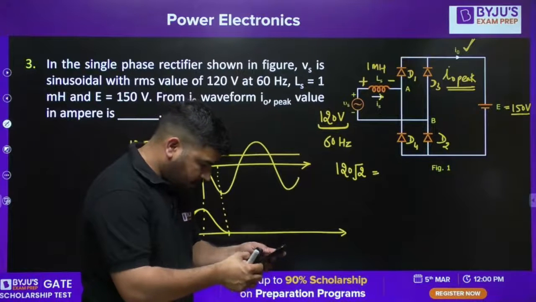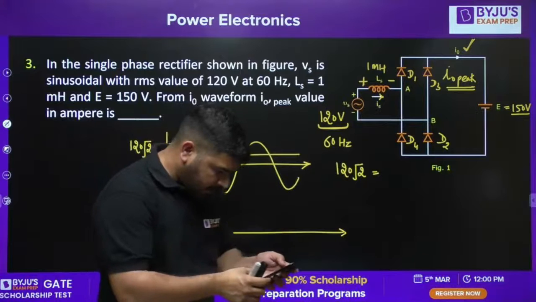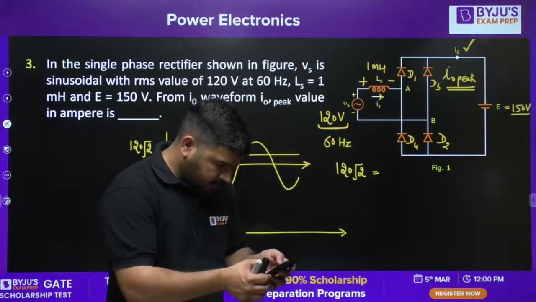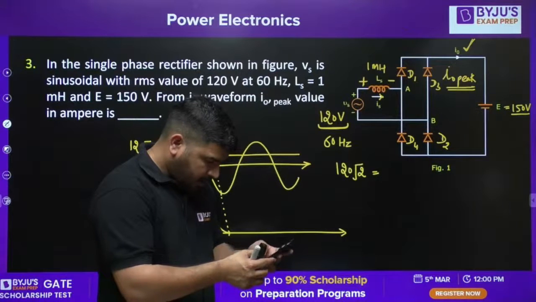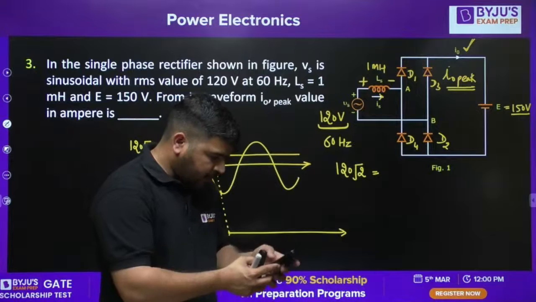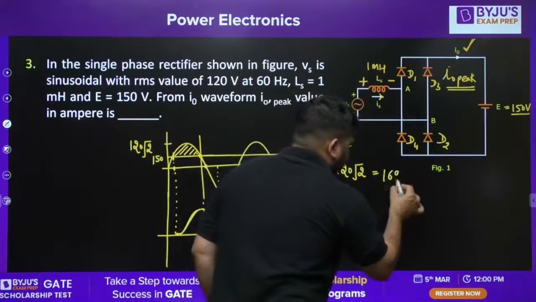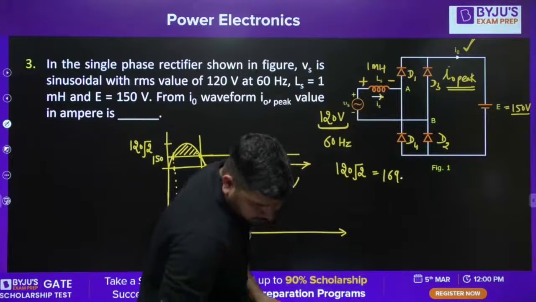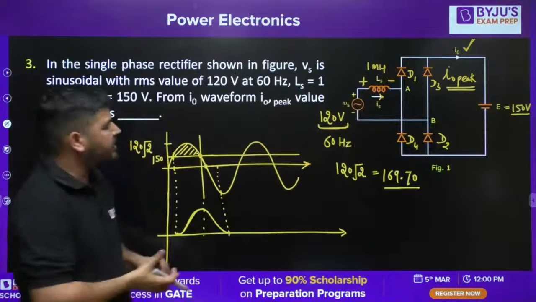So it came out to be 169.70. Okay, this is the maximum value of the supply voltage.